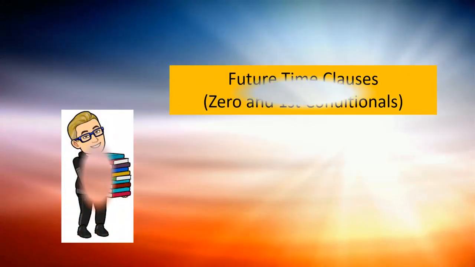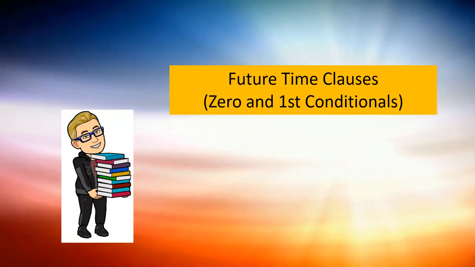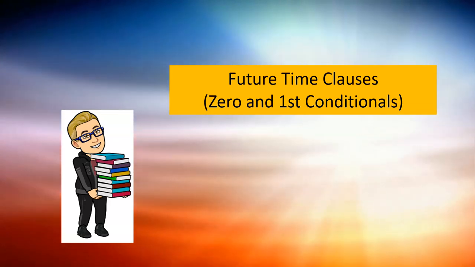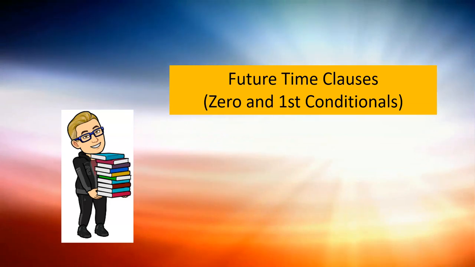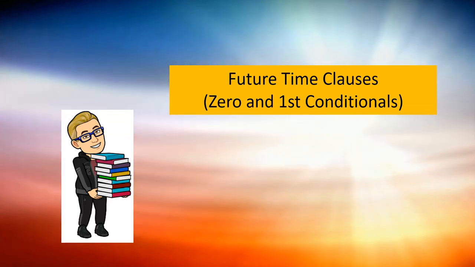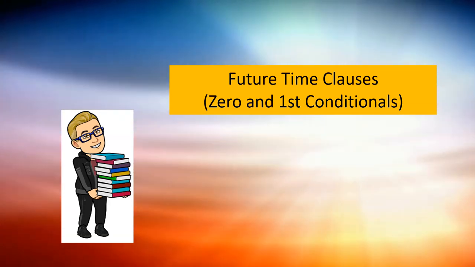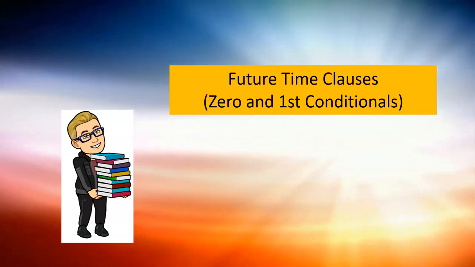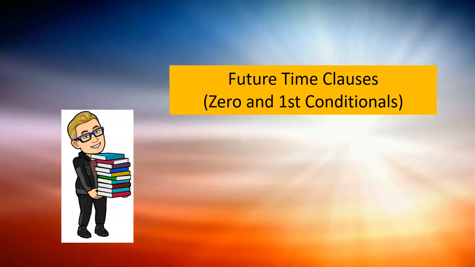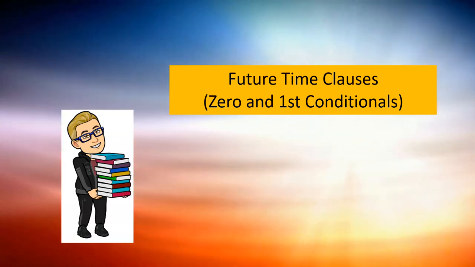This week I'm going to talk to you about future time clauses in English with a focus on the sentences commonly referred to as zero or first conditional. Future time clauses confuse some students because although both actions happen in the future, in English only the action in the main clause will contain a future modal verb. The action in the time clause, or if you wish, in the if clause, must be conjugated in the present simple. For example, take a look at these sentences.